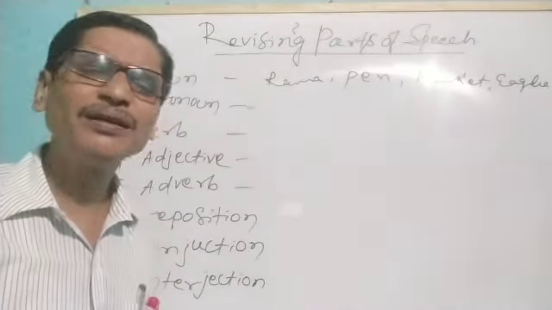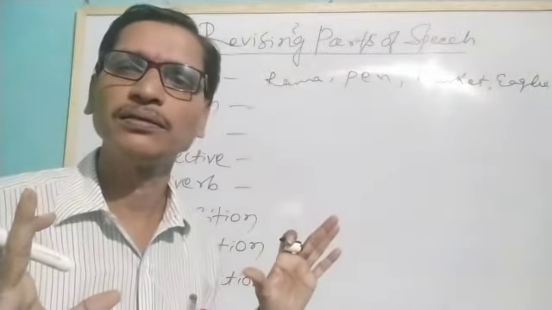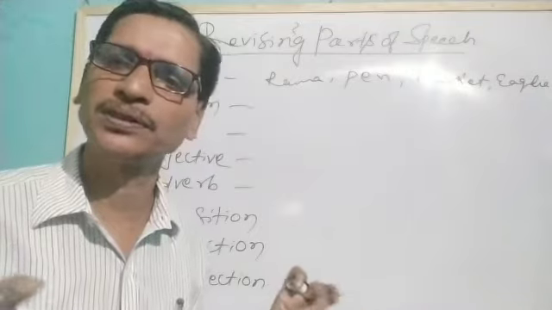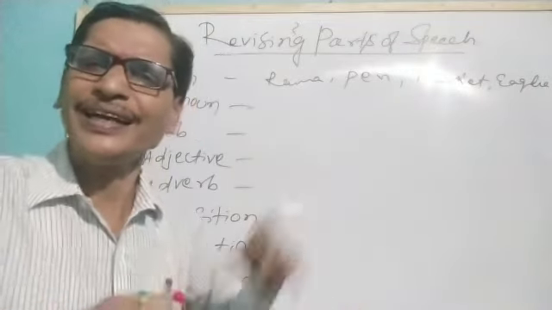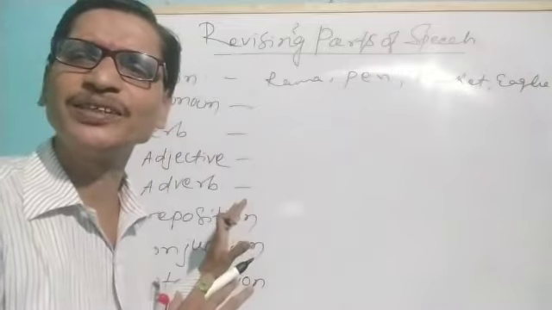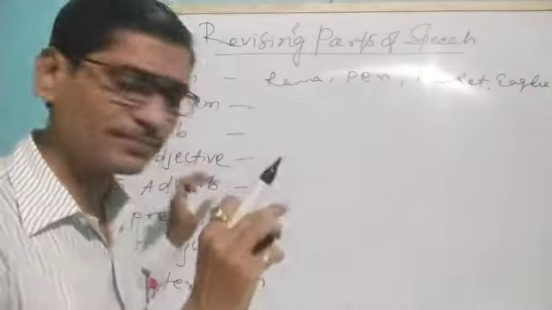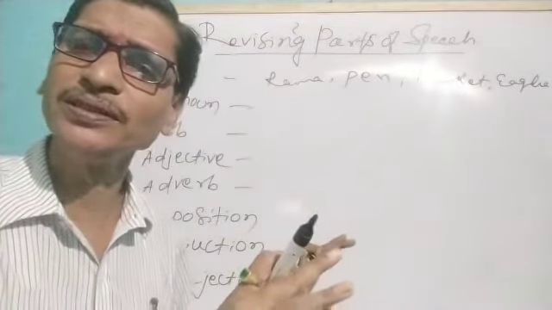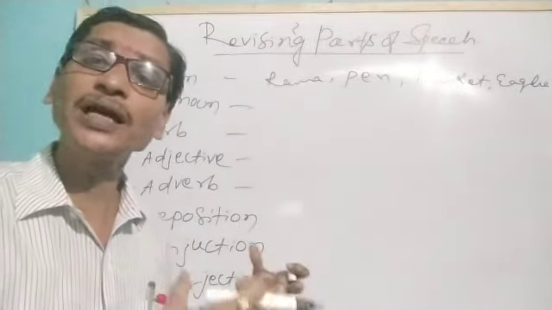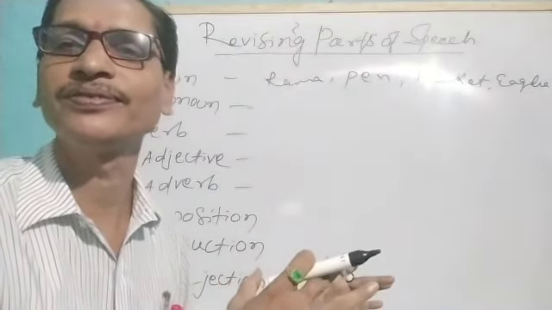Similarly, we understood adverbs, the most important parts of speech. They can modify everything. Because adjectives are only meant for nouns and pronouns, whereas adverbs can modify everything except noun and pronoun.